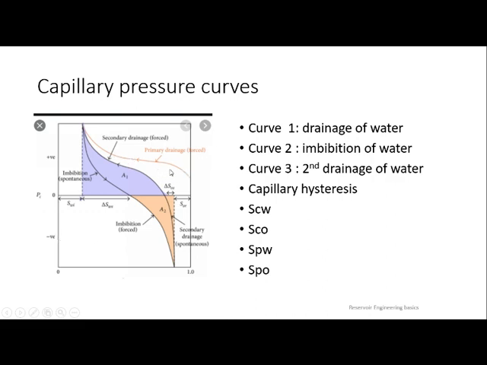Okay, let us talk about this pink line. Pink or orange? Yeah, I think it is orange. Okay, the orange line. So this is your drainage of water, the first curve. And you can always remember this arrow mark is important. This is the arrow mark which will help you identify the direction of your curve, where it started and where it is ending. Okay, so you can see it is not touching the x-axis. There is some gap. So PC is positive here. It is moving towards the positive side and the line started from there.